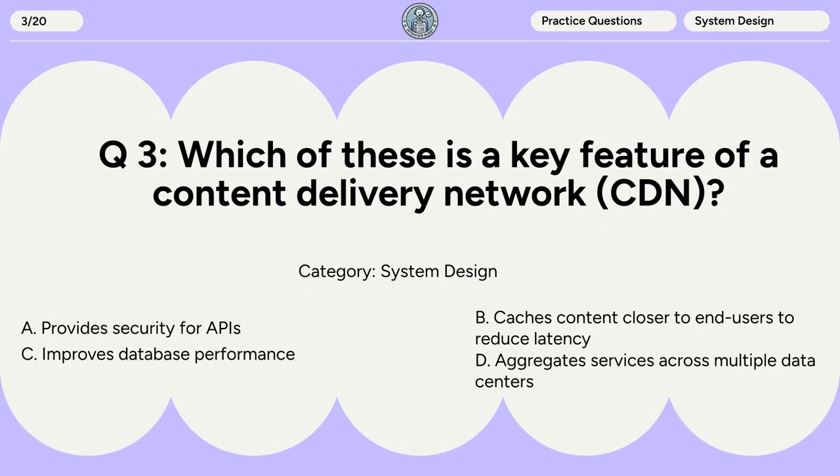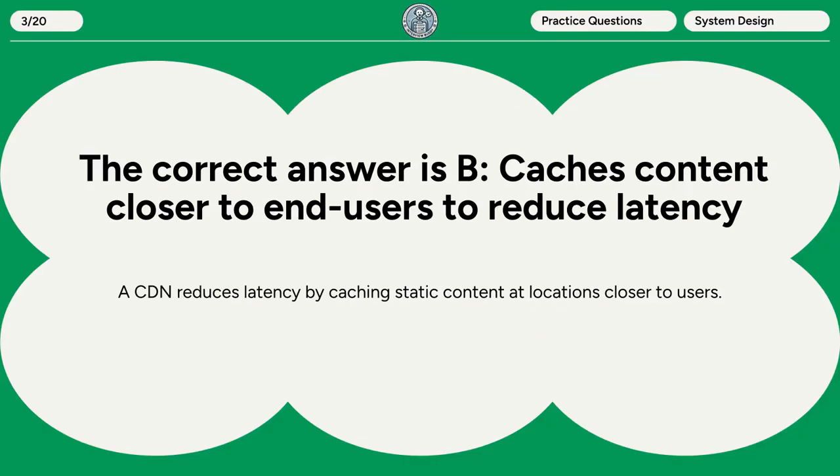Question 3. Which of these is a key feature of a content delivery network? A. Provides security for APIs. B. Caches content closer to end users to reduce latency. C. Improves database performance. D. Aggregates services across multiple data centers. The correct answer is B. Caches content closer to end users to reduce latency. A CDN reduces latency by caching static content at locations closer to users.